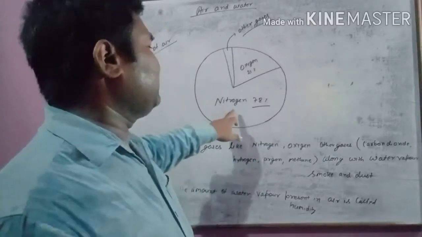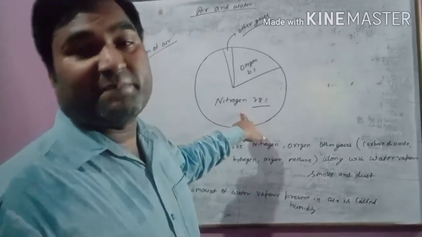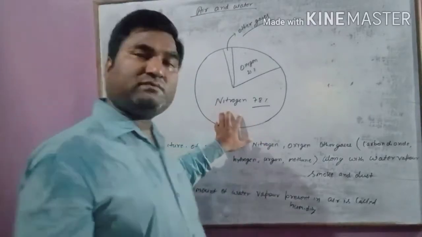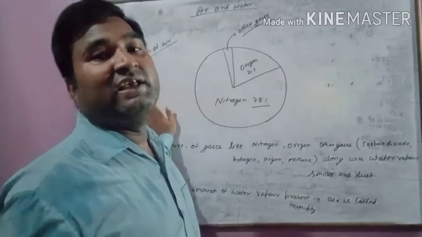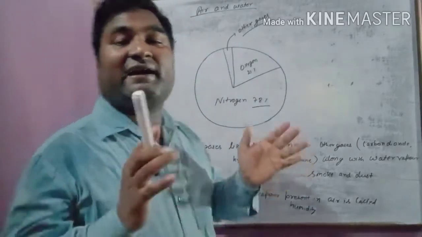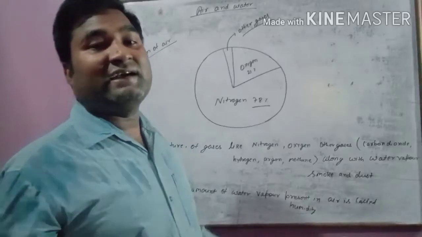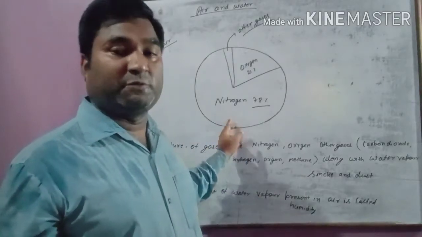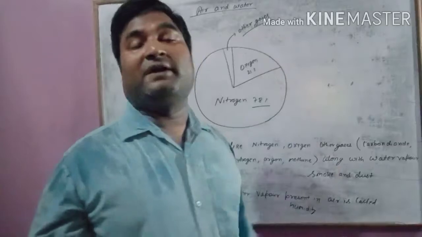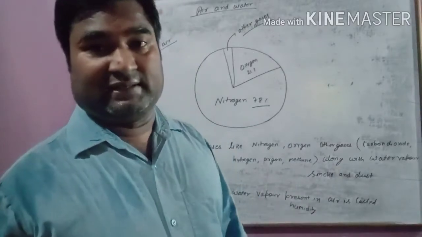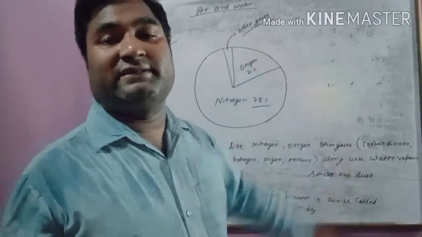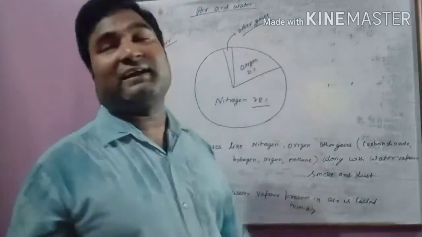Nitrogen is approximately 78% of the total air. Means if you collect 100 gram of air, in that 78 gram will be nitrogen. Next is 21% oxygen, and the remaining 1% is for other gases.